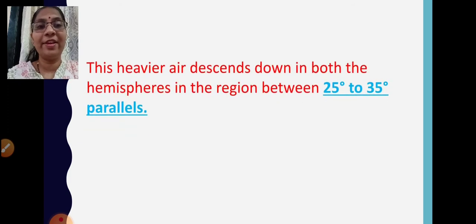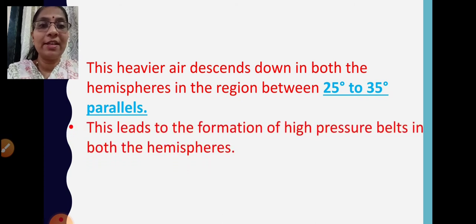This heavier air descends down in both the hemispheres in the region between 25 degrees to 35 degrees parallels. This leads to the formation of high pressure belts in both the hemispheres. So once this air cools down, it becomes heavier and descends in both the hemispheres, forming the high pressure belts at 25 degrees to 35 degrees parallels.